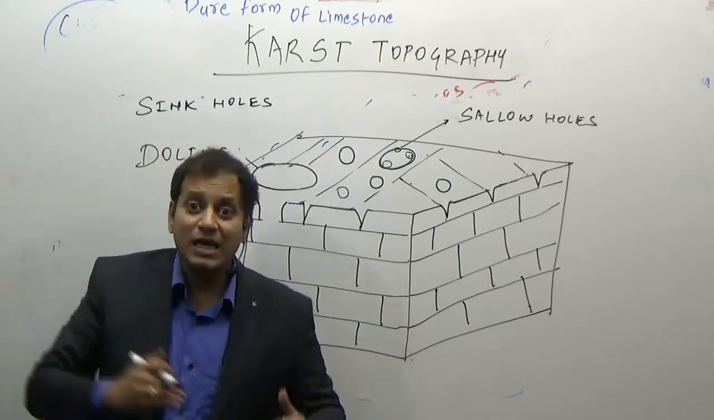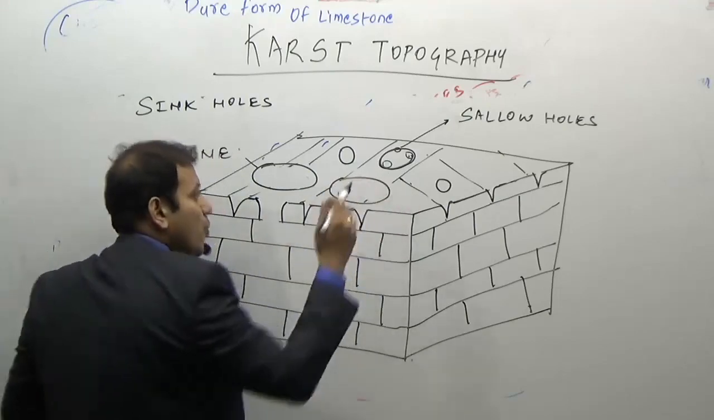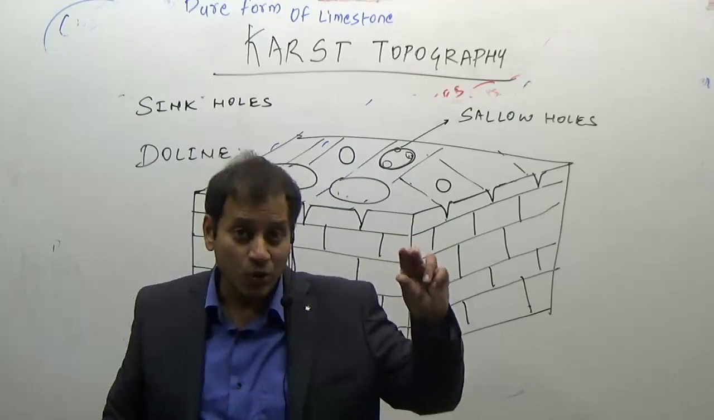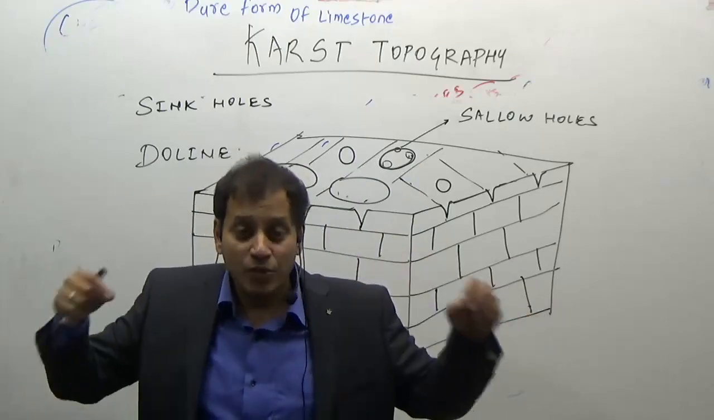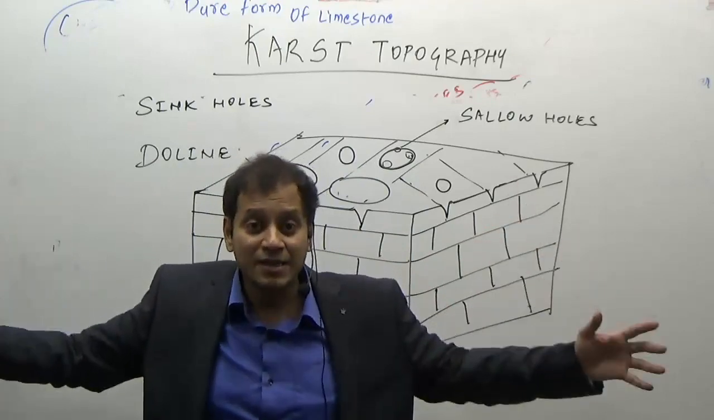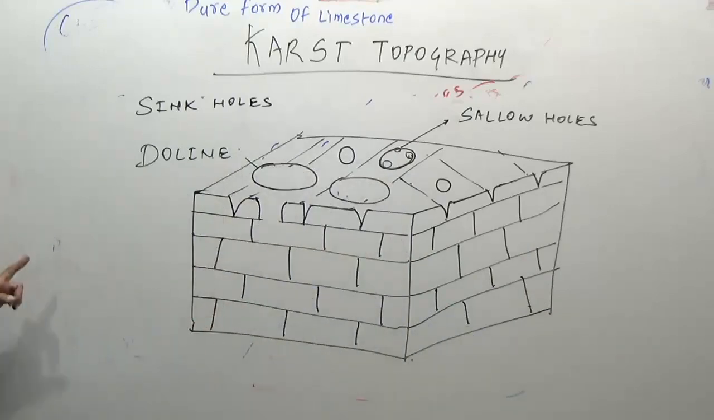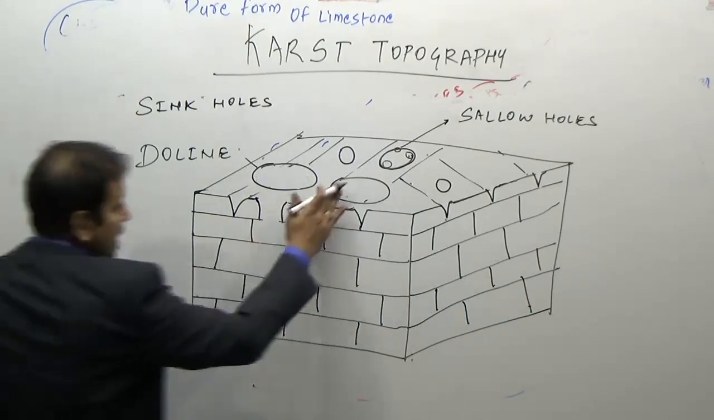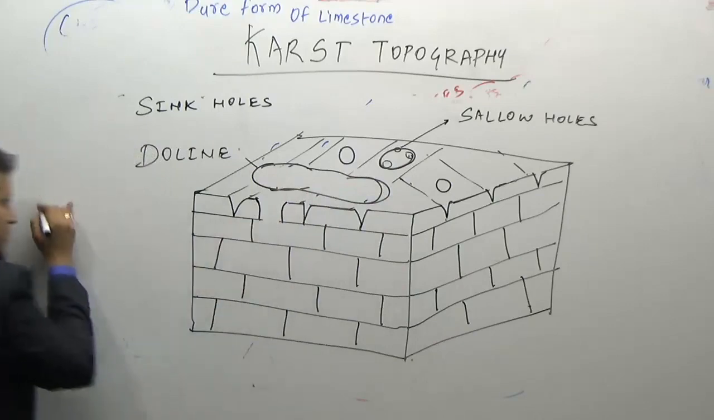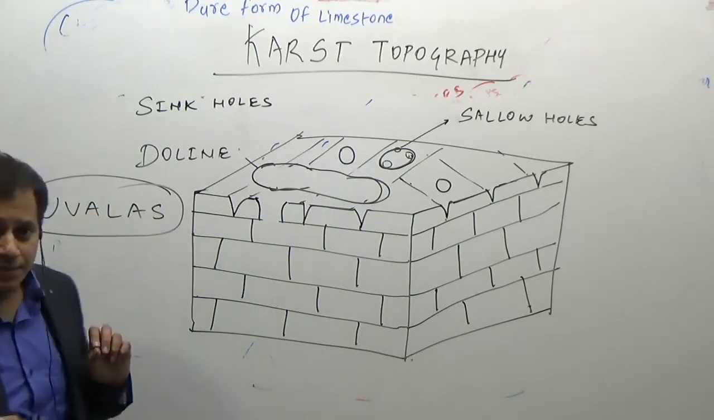Numerous dolines will be enlarged. How will they enlarge? Over a period of time by erosion. Obviously they will get enlarged. First a swallow hole increases in size, then the neighbouring swallow holes come together and form a sinkhole. The sinkhole gets enlarged in size and forms a doline, and the dolines get enlarged in size. Numerous dolines will form uvalas.